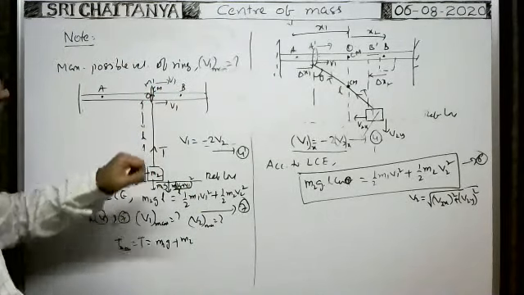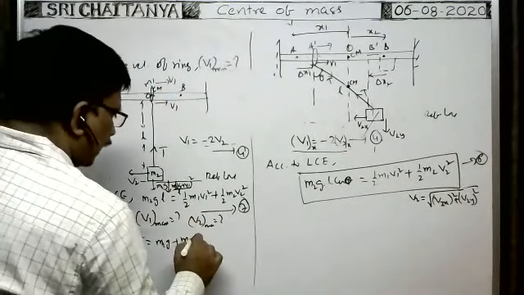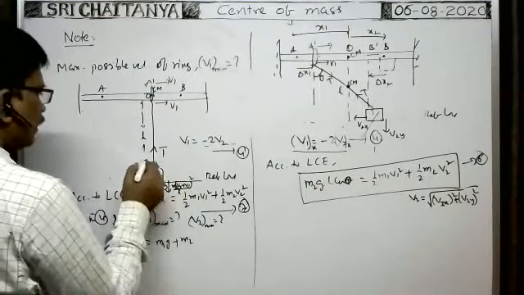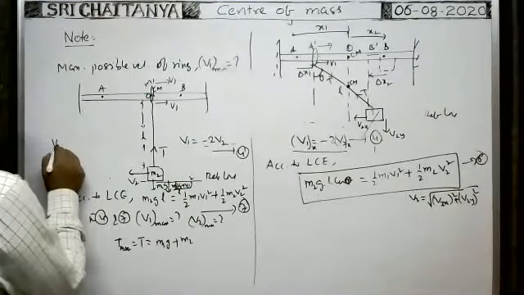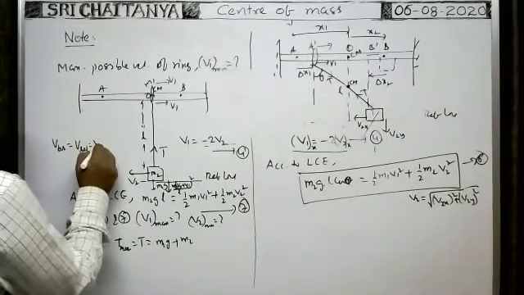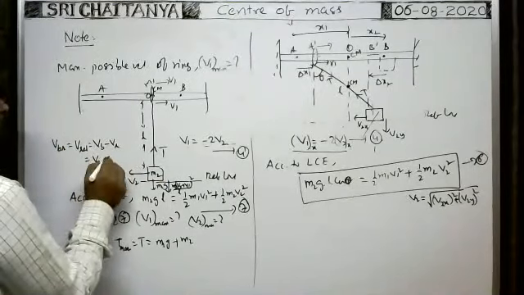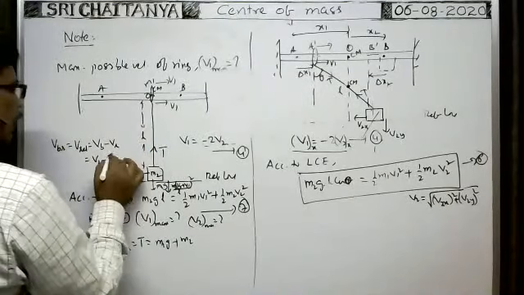V2 minus of minus V1 is the velocity of the block with respect to the ring. That velocity is the relative velocity. Relative velocity of the block with respect to the ring, V relative, is equal to VB minus VR. VB means V2 in this direction, minus VR, the velocity of the ring, which is in this direction.